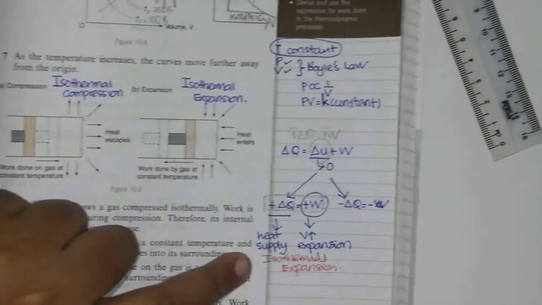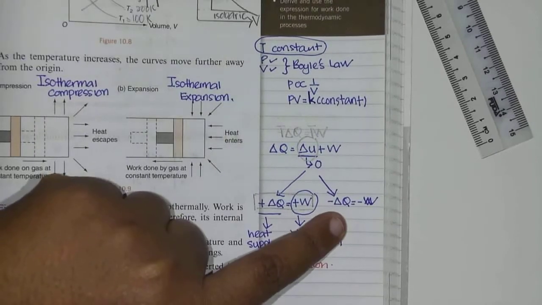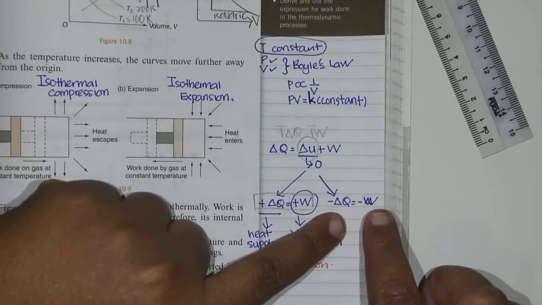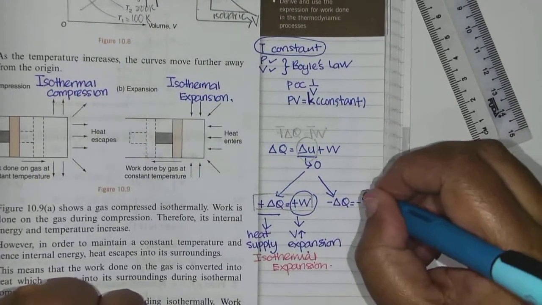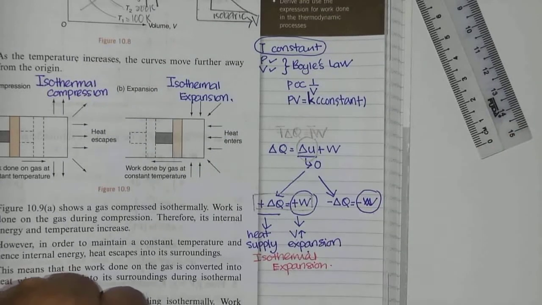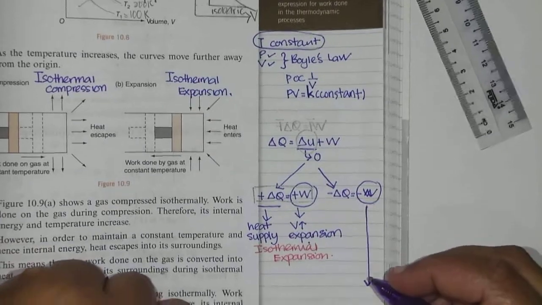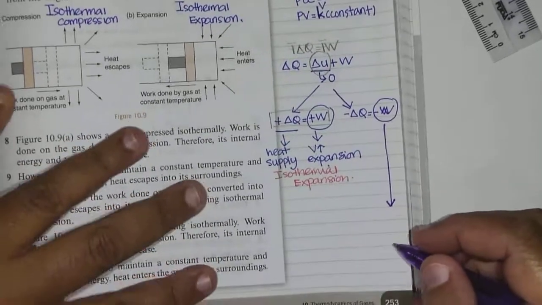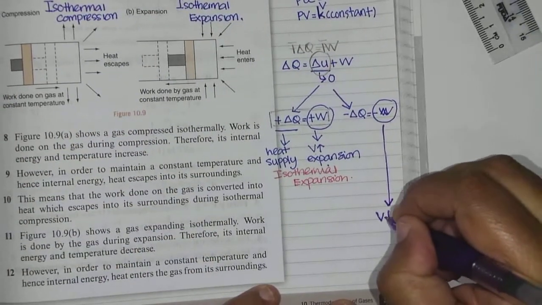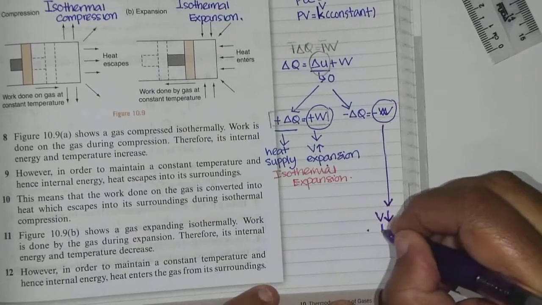Alright, if you look here, delta Q equals W. Negative W means volume decreases. This is compression.